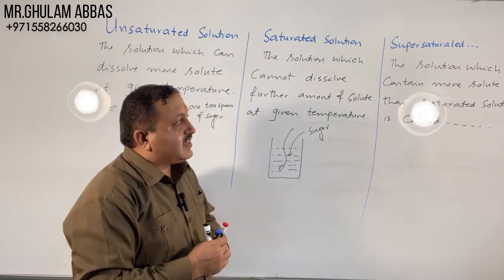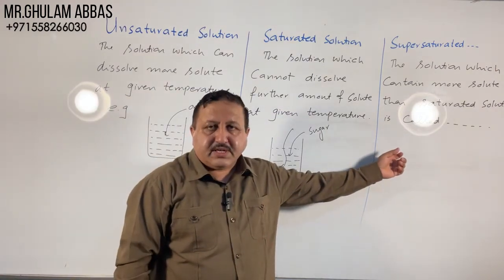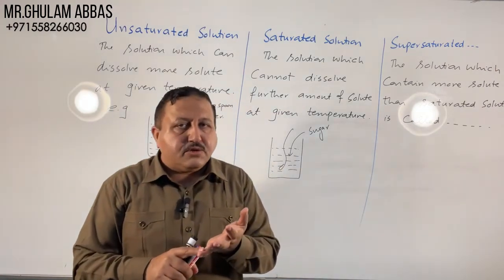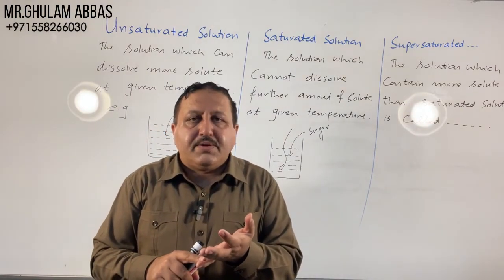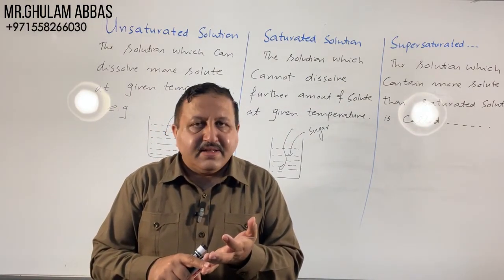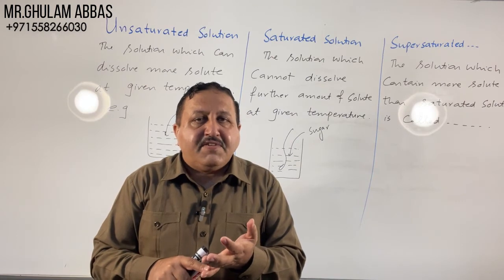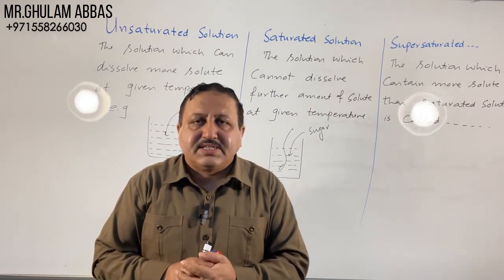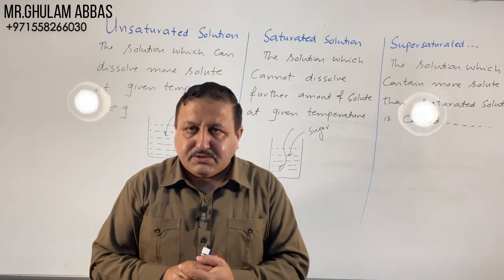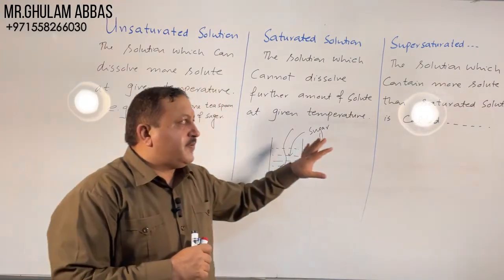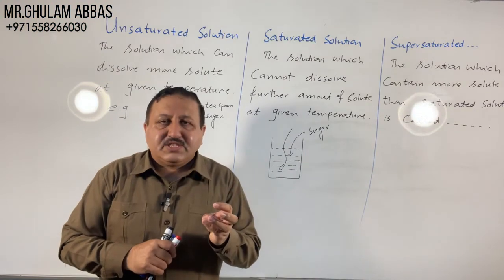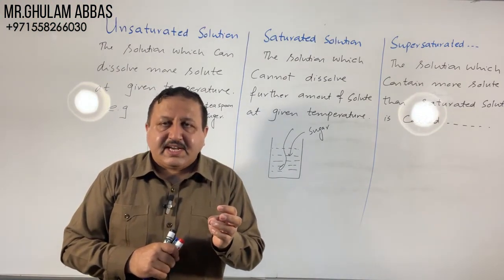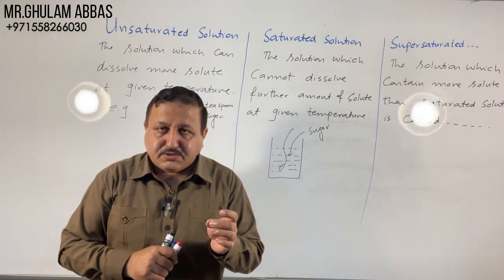And we can give the example of supersaturated solution. Heat the saturated solution and add more solute in it. A stage will come when no more sugar dissolves even on heating. Such solution is called supersaturated solution. So this is all about the concept of unsaturated, saturated and supersaturated solution.